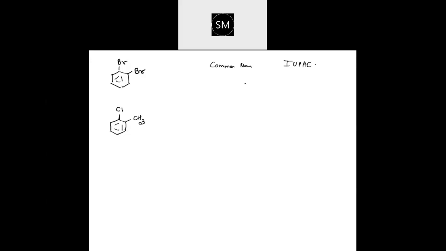First common, then IUPAC. Common name will be, yes, immediately after first, the second position. So ortho, correct. Ortho dibromobenzene. That will be the common name. And what will be the IUPAC name? Position 1 and 2. So 1, 2. Position you should mention for IUPAC. 1, 2 dibromobenzene.